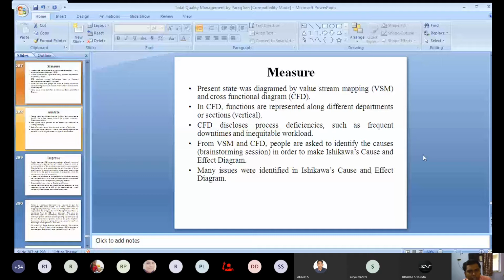So they have identified many issues in Ishikawa's fishbone diagram or cause and effect diagram.